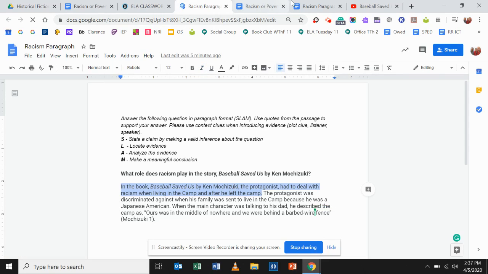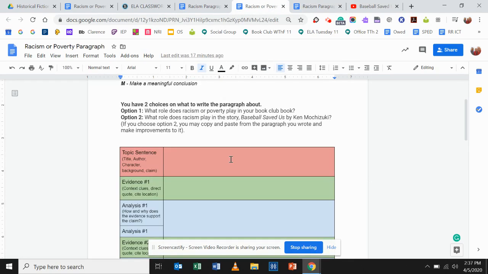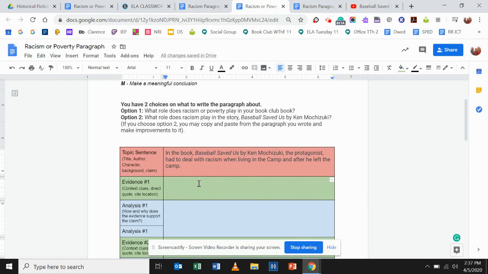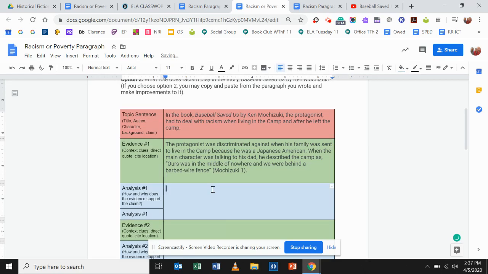Control C, and I could bring it right back over, paste it into my graphic organizer, and then do the same thing with my evidence. Notice how I have a plot clue, I have a quote, I even cited where the quote came from, and I go back, I paste it into my evidence, and then I would have to continue typing my paragraph.